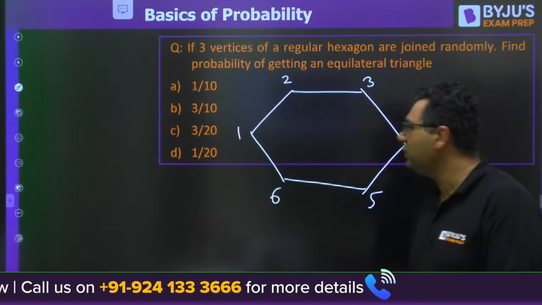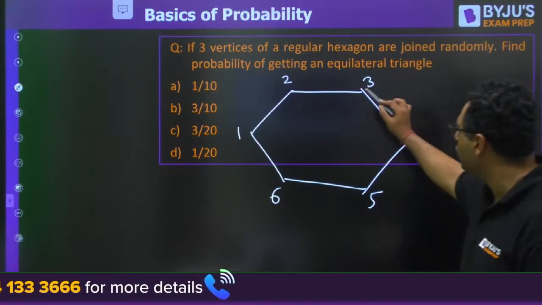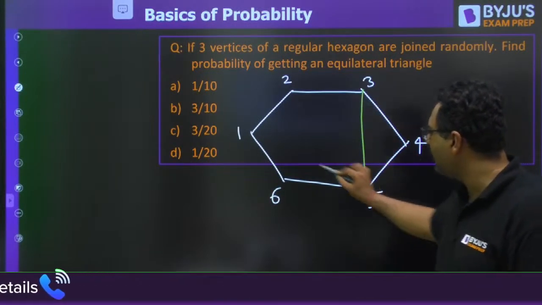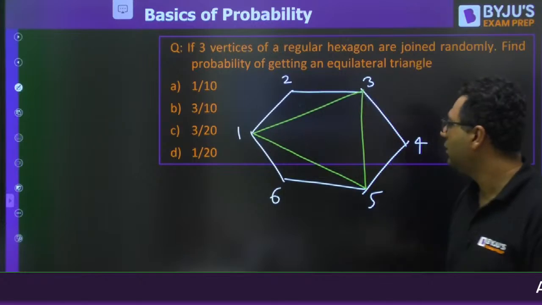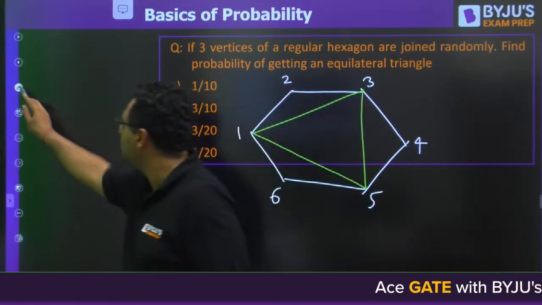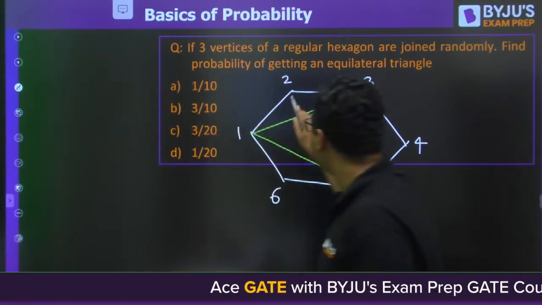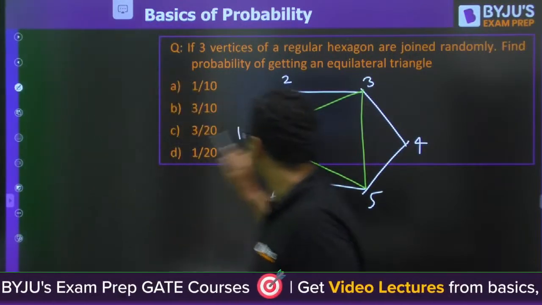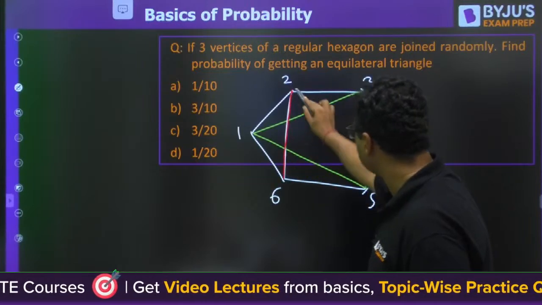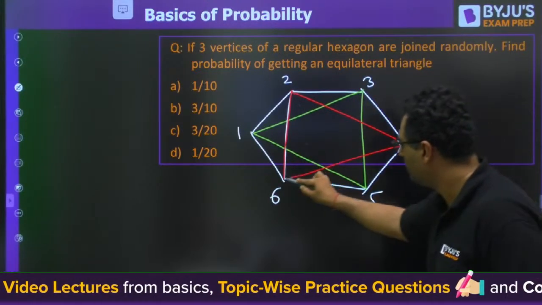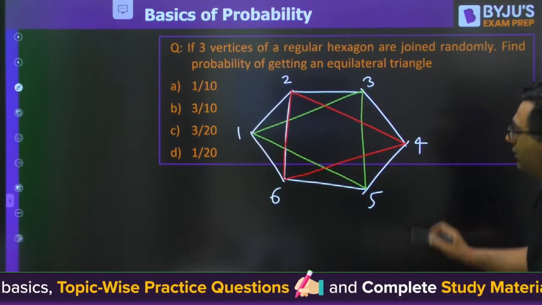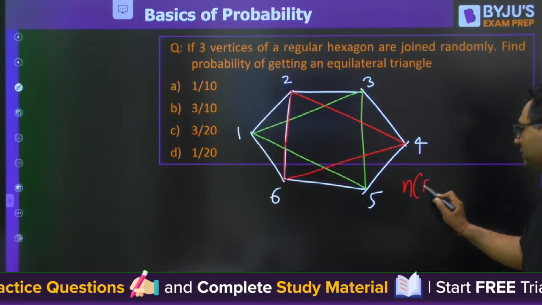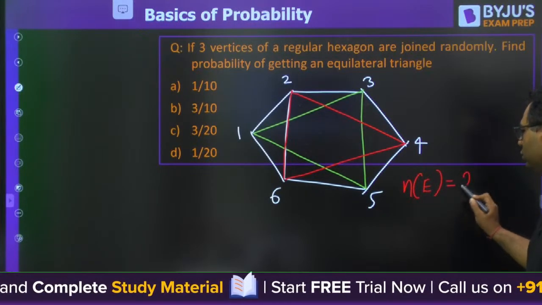So there are 6 vertices possible in a hexagon. He is saying 3 are taken at random, and what is the probability of getting an equilateral triangle? First of all, my dear, you can get an equilateral triangle only in two ways. One triangle possible is this one, and the other triangle possible is this one. So this is understood, n of E is going to be 2.